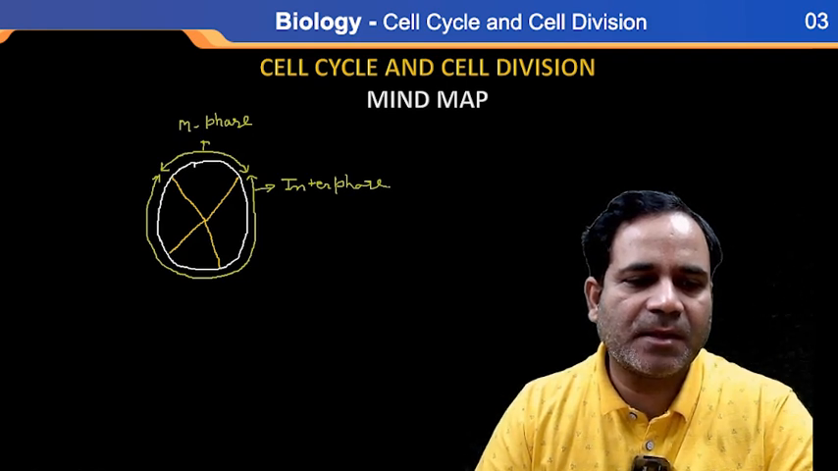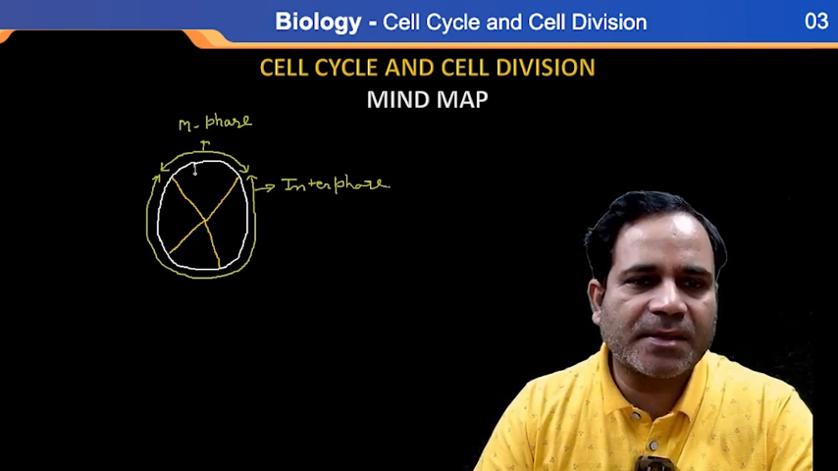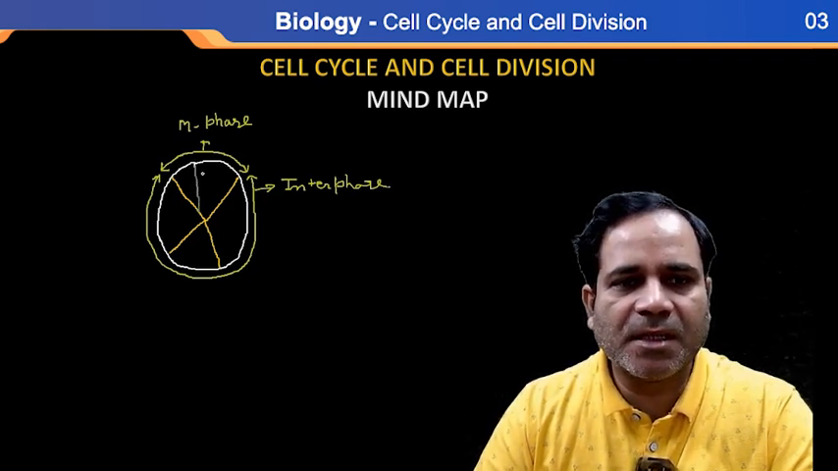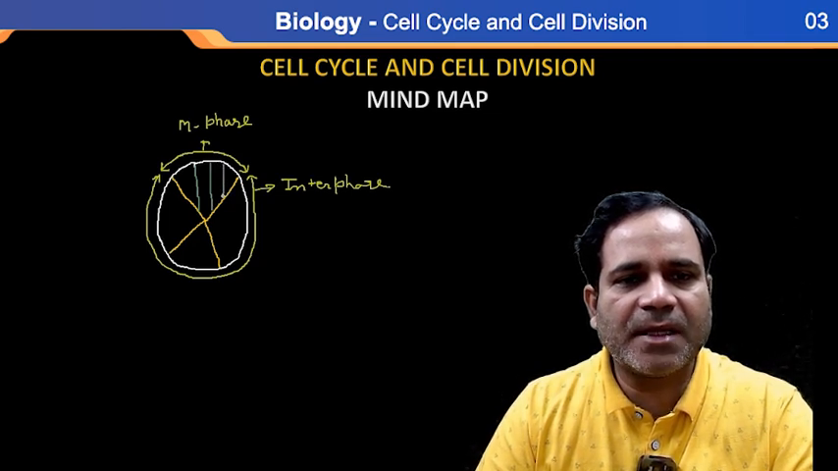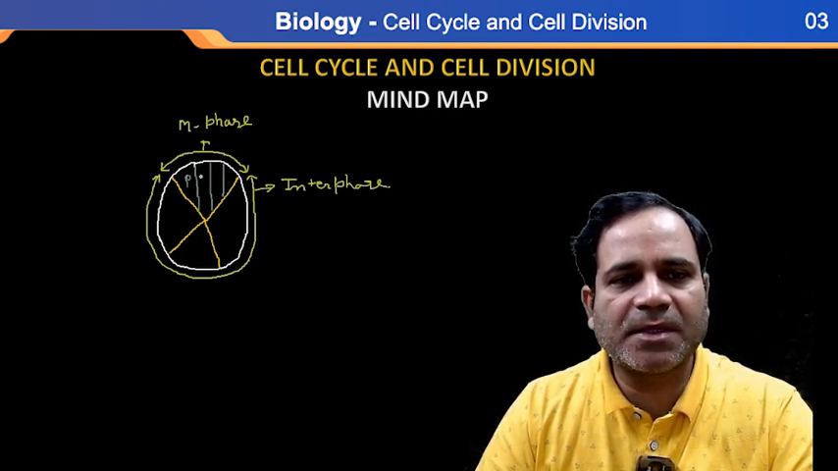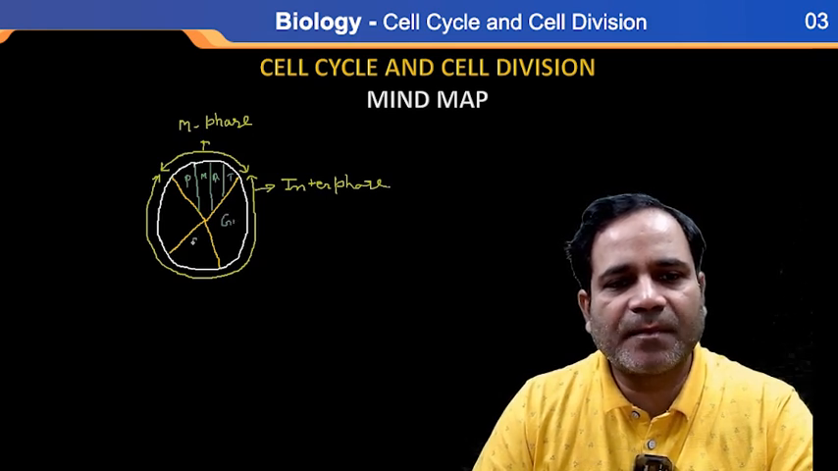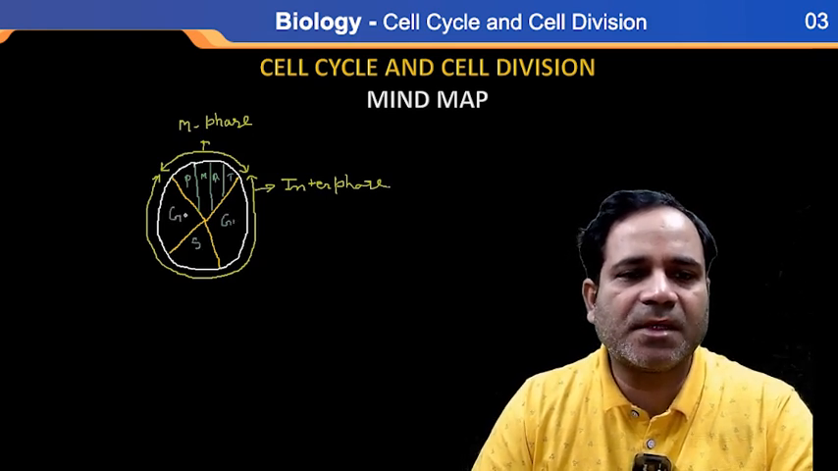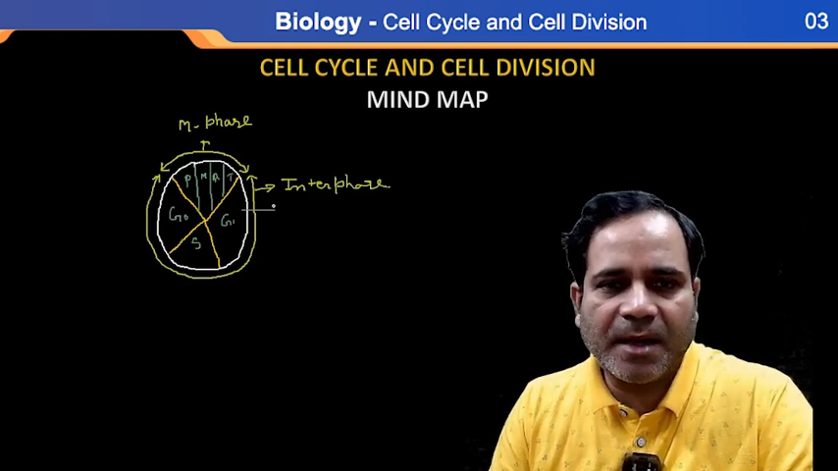In M phase, it is further classified into four phases: prophase, metaphase, anaphase, and telophase. This one is prophase, metaphase, anaphase, and telophase. Clear? And this one is G1 phase, S phase, and this one is G0. Correct? So that's why here I'm writing Gap 1 phase.